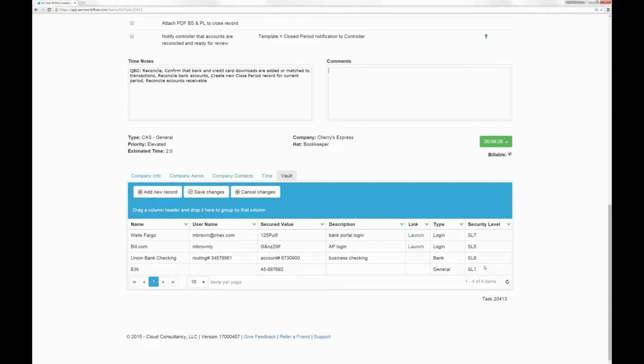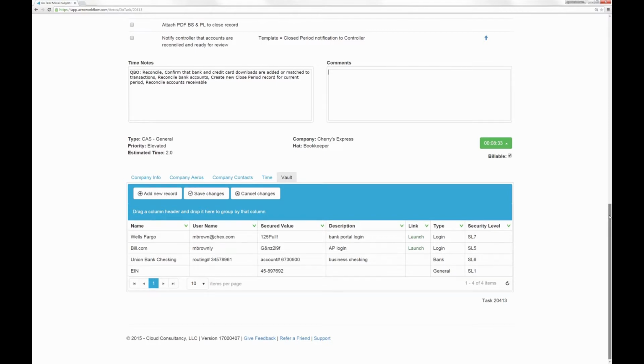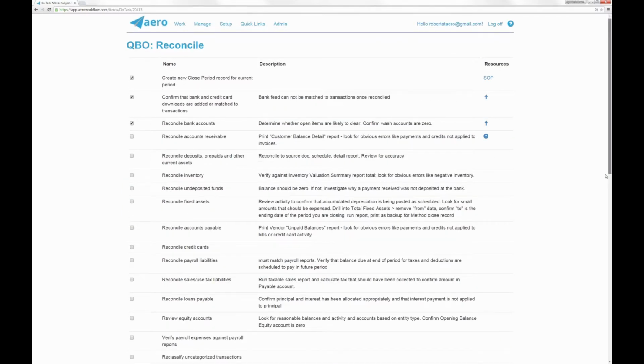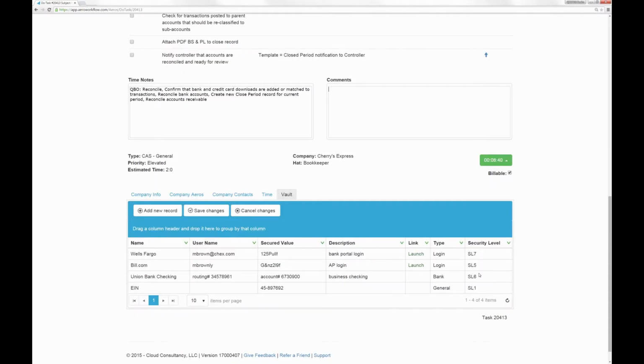Again, you've got the different security levels so that depending on the type of security level of this person logged in, in this case Robert, whatever security level Robert is, he either will or will not be able to see one of these rows. If the security level is above his level, he won't be able to see this information.